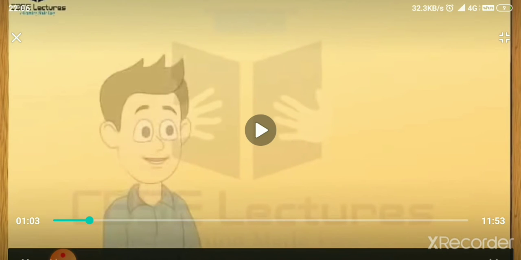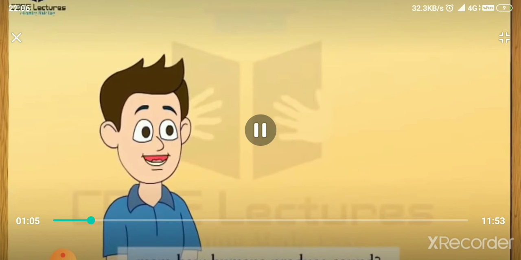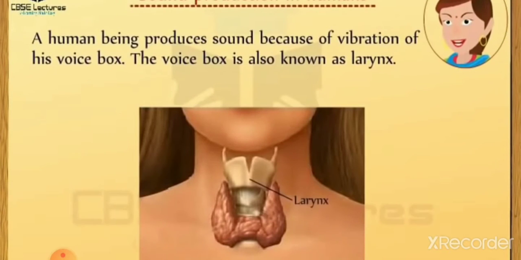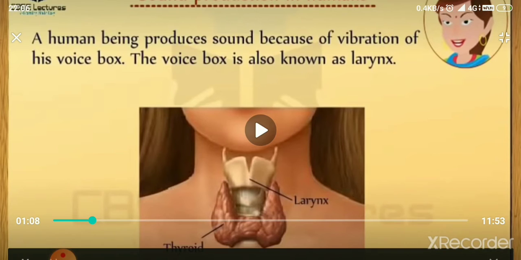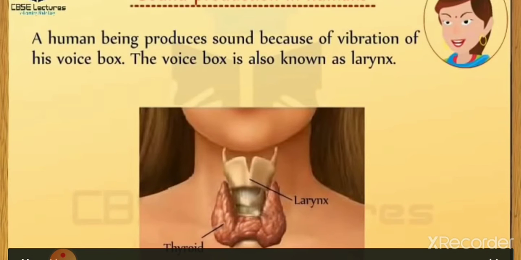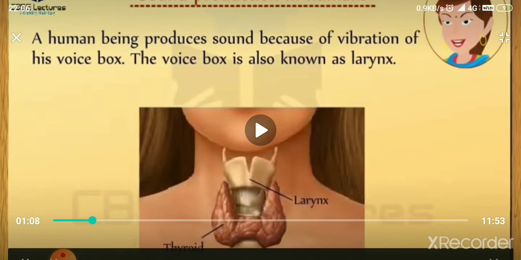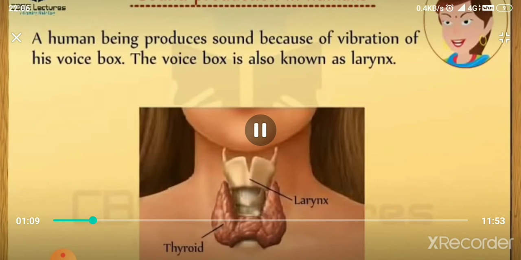Now after this we will learn how a human being produces sound. See, a human being produces sound because of the vibrations of his voice box, and this voice box is called the larynx. You can see the larynx. It is present in the throat, on the upper side of the windpipe. You can see it here in this animation.